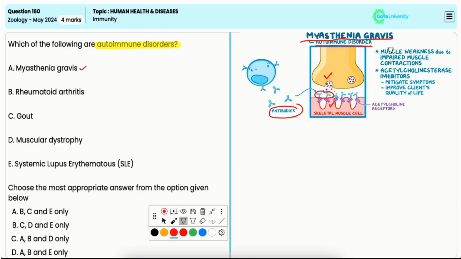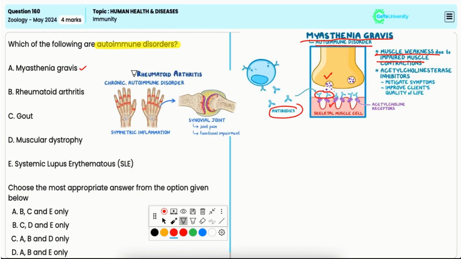B. Rheumatoid arthritis. It is also an autoimmune disease in which the immune system attacks the synovium, that is, the lining of the membranes around the joints, causing inflammation and joint damage.